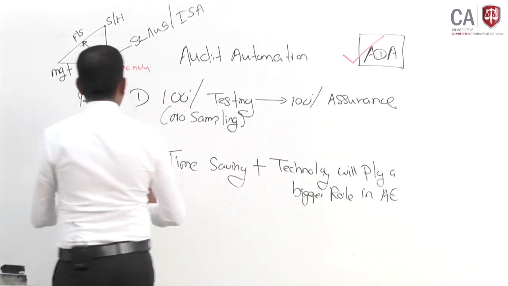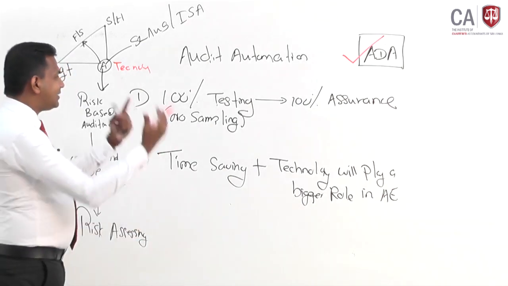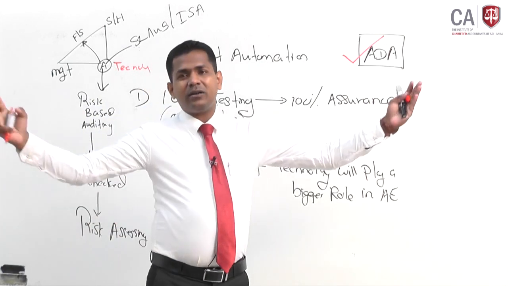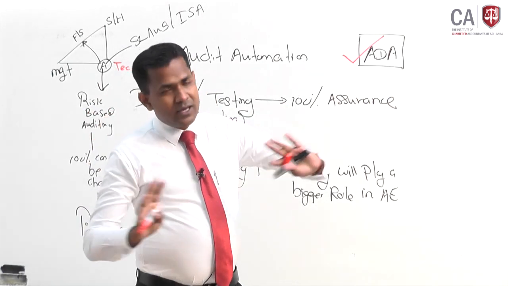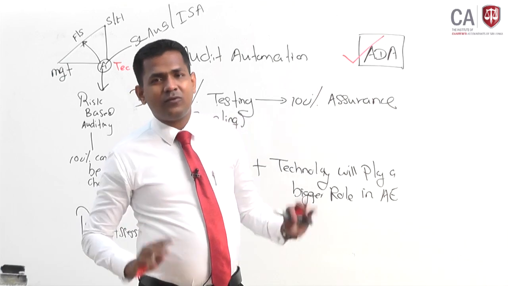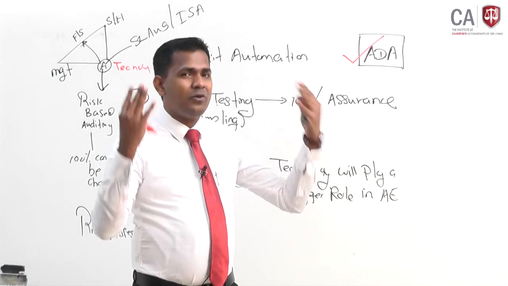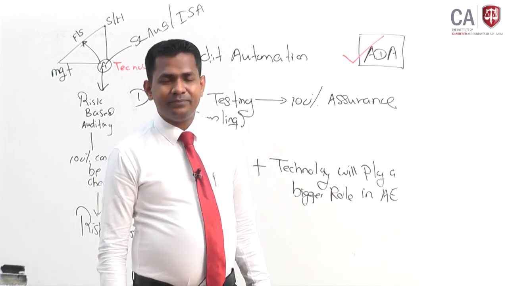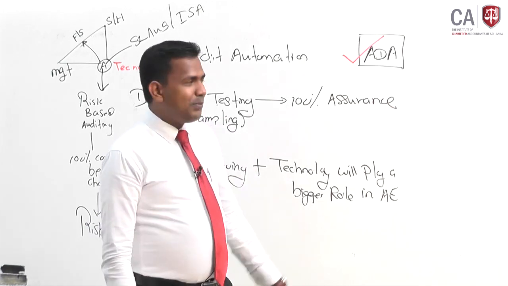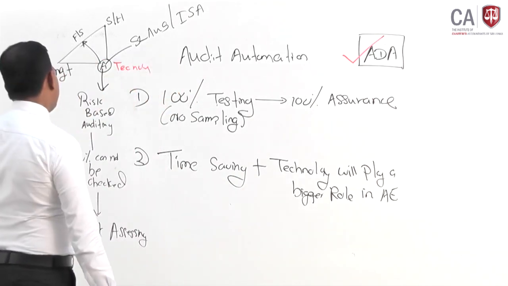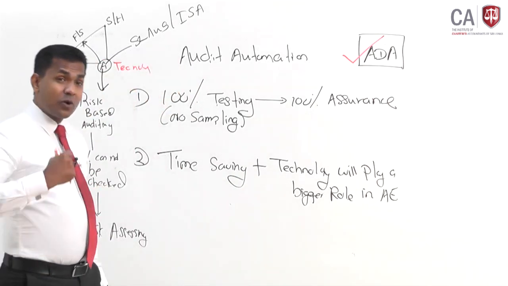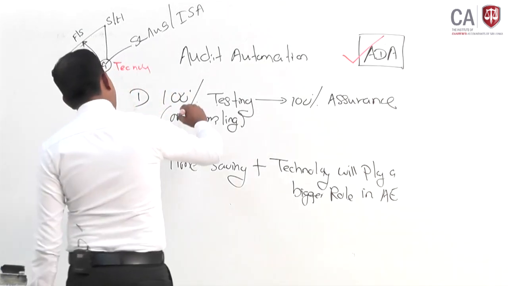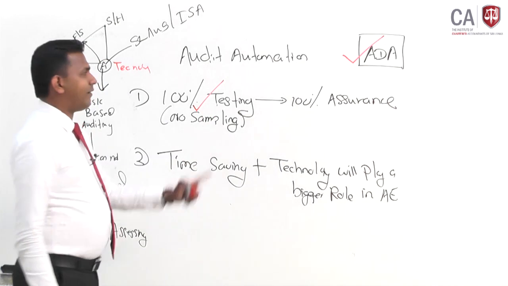Rather than checking sample-based information, you can check 100% of the items. Earlier, let's say there are about 1000 payment vouchers. You used to select a sample of 25, 40, 100, 200, 300, whatever, and you verify. Today you apply ADA, and for example robotic process automation, and you can do 100% testing. That is correct.